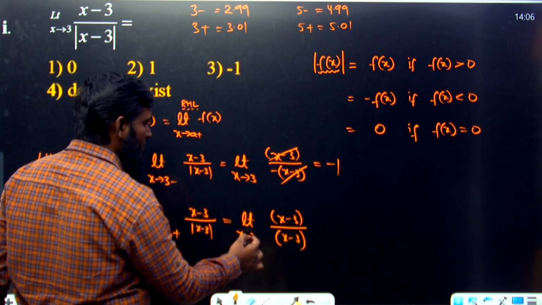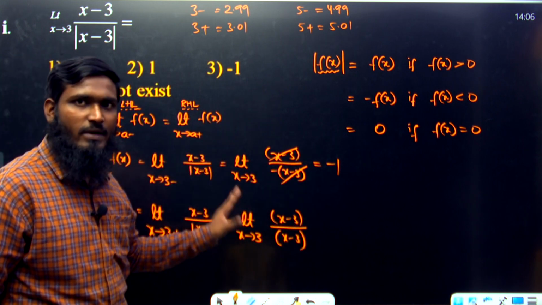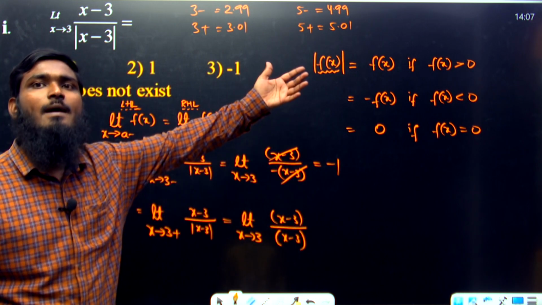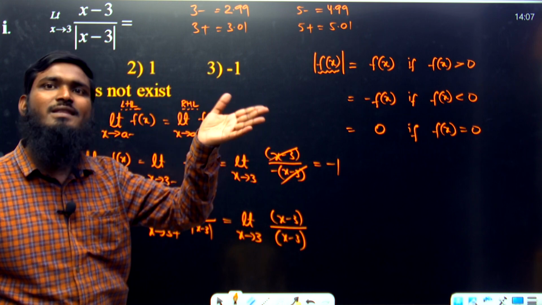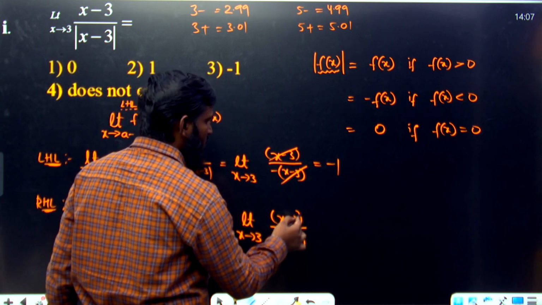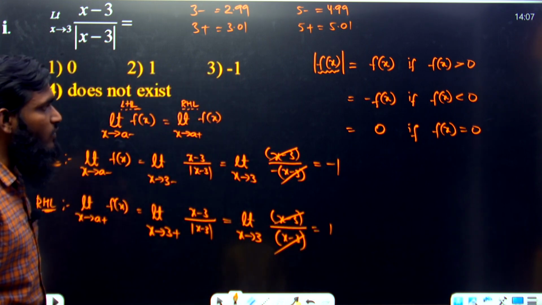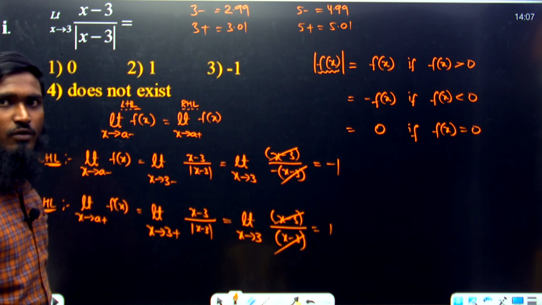And over here, 3 plus, no need to write 3 plus, only 3 we have to write, because we have already applied the condition. Whenever we are applying the condition already, no need to write 3 minus or 3 plus, directly numbers we have to write. Now in this, x minus 3 gets cancelled, it is equal to 1. So LHL value is equal to minus 1, RHL value is equal to 1.